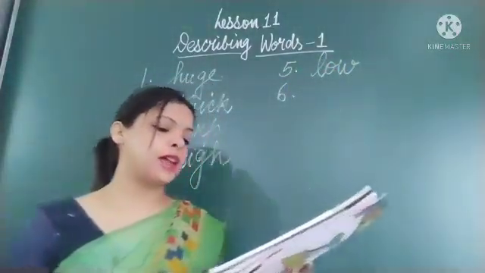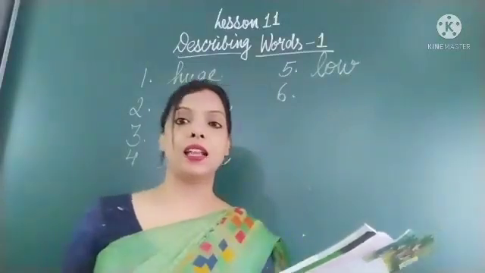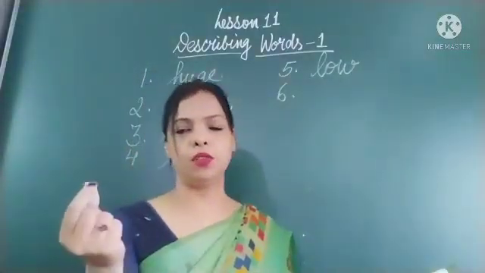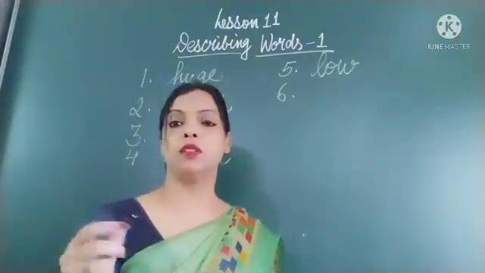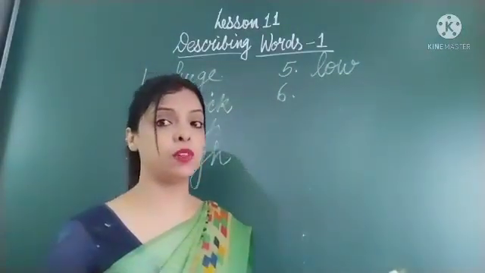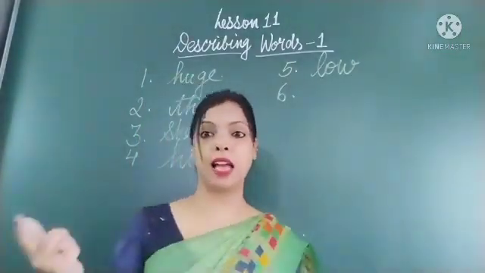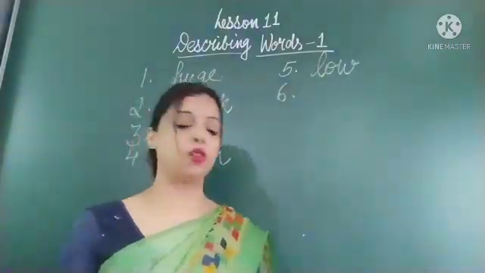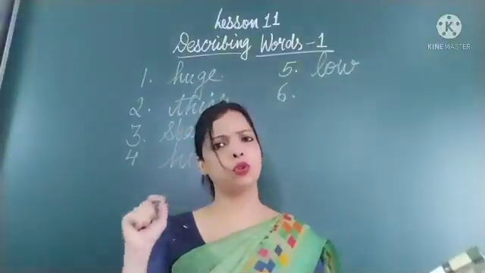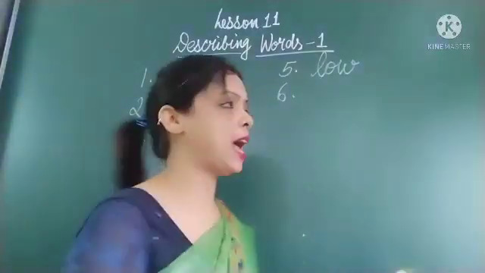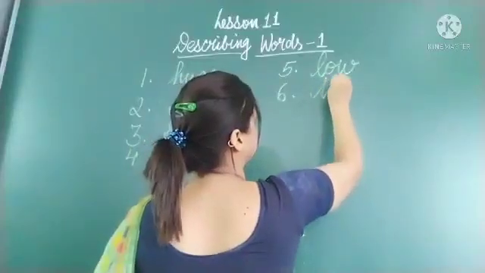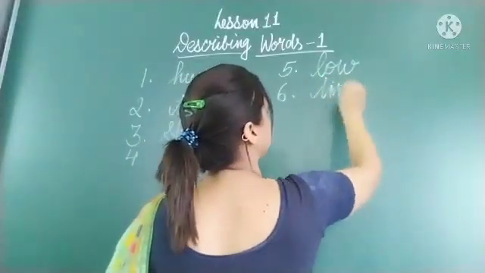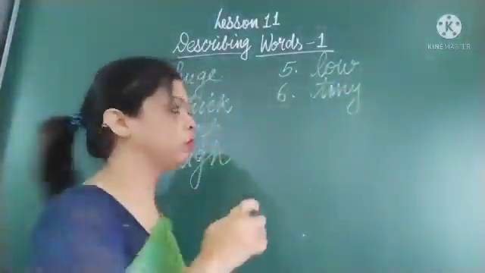Sixth, look at that dash ant. Ants are always tiny, you know. But if you use other describing words for ant, we can use black ant, red ant, tiny ant. So here we will use tiny ant. Tiny means chota, bahut chota.